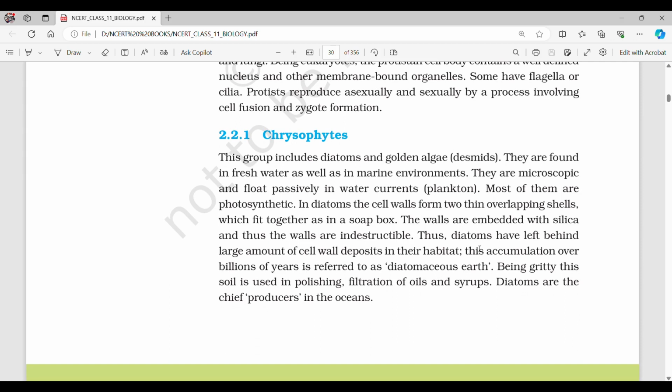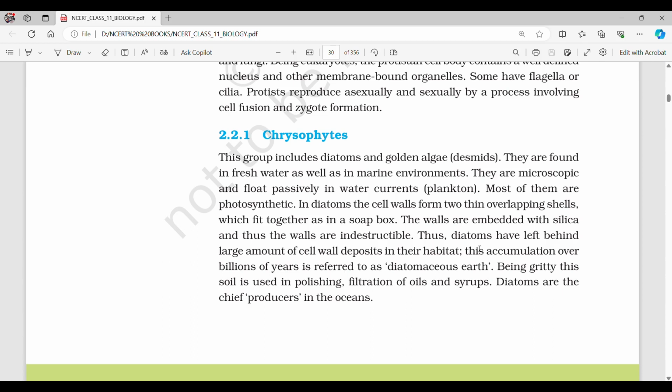2.2.1 Chrysophytes. This group includes diatoms, golden algae, and desmids. They are found in freshwater as well as in marine environments. They are microscopic and float passively in water currents as plankton. Most of them are photosynthetic. In diatoms, the cell walls form two thin overlapping shells which fit together as in a soap box.